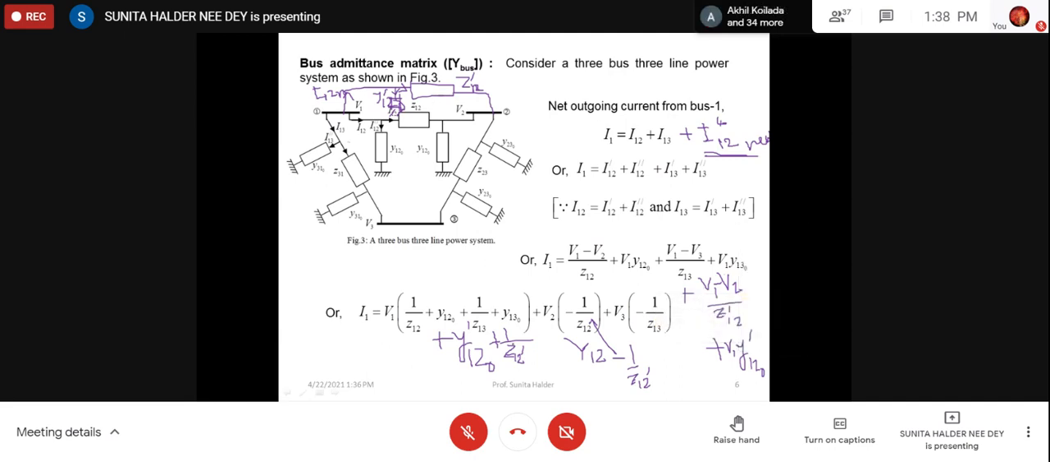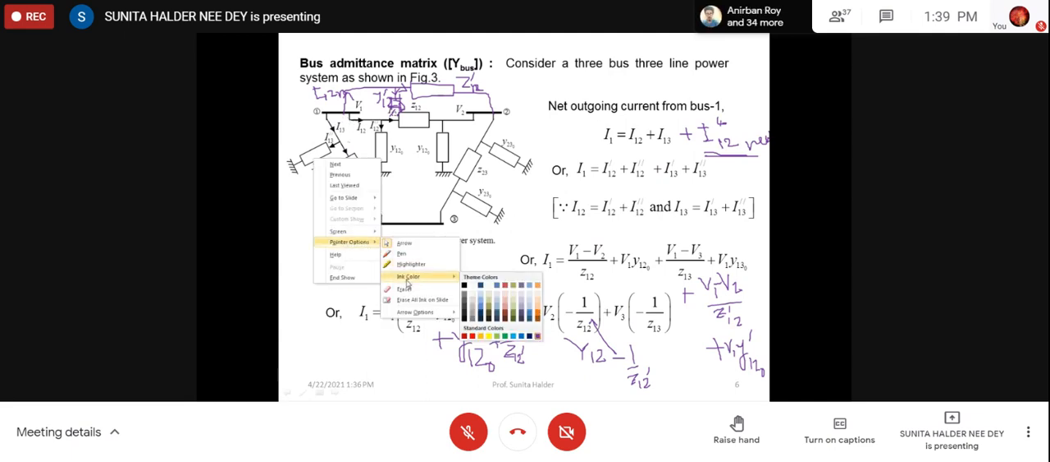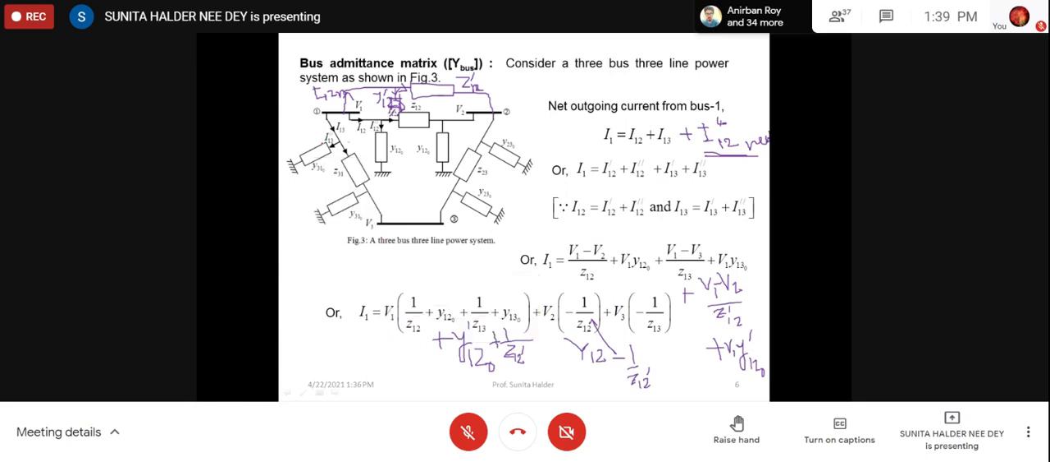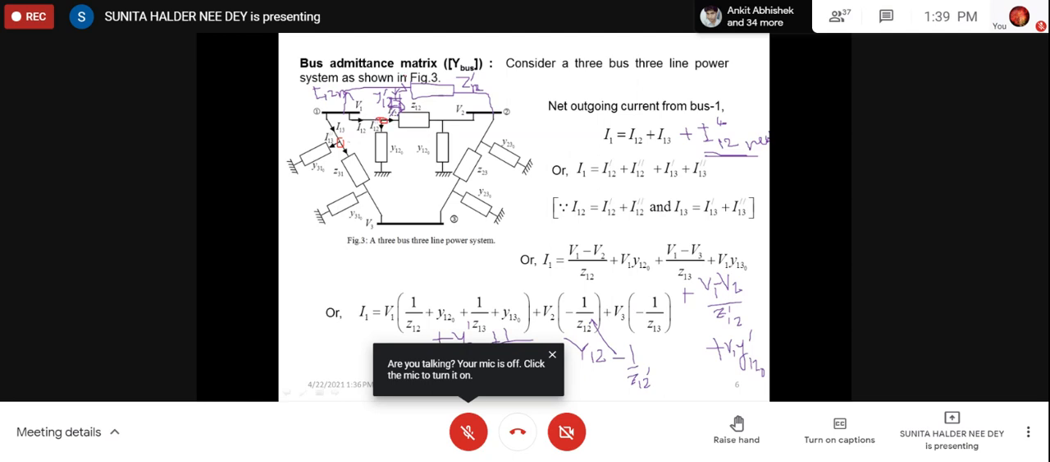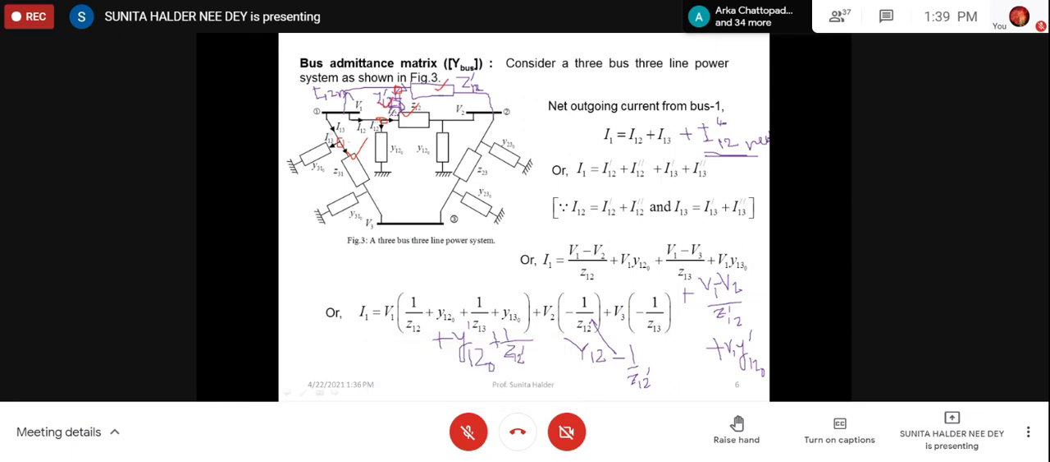So in a simple way, the diagonal element will be the summation of all admittances connected to that bus. If you want to calculate Y11, you just identify what admittances are connected here. You have no need to bother about other things. So at this point, the series admittances will be this one, this one, this one, and the shunt will be this one, this one, this one. If there is half line charging, for each line there will be two elements, so there will be 6 elements.